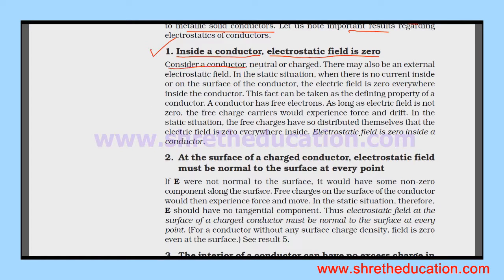Consider a conductor, neutral or charged. There may also be an external electrostatic field. In the static situation, there is no current inside or on the surface of the conductor.